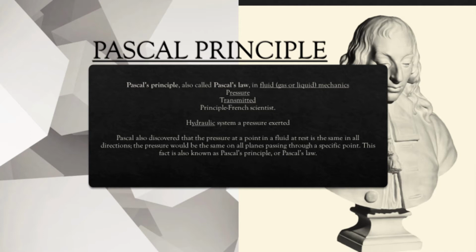Pressure is equal to the force divided by the area on which it acts. According to the Pascal principle, in a hydraulic system, a pressure exerted on a piston produces an equal increase in pressure on another piston in the system. If the second piston has an area 10 times that of the first, the force on the second piston is 10 times greater, though the pressure is the same as that on the first piston.